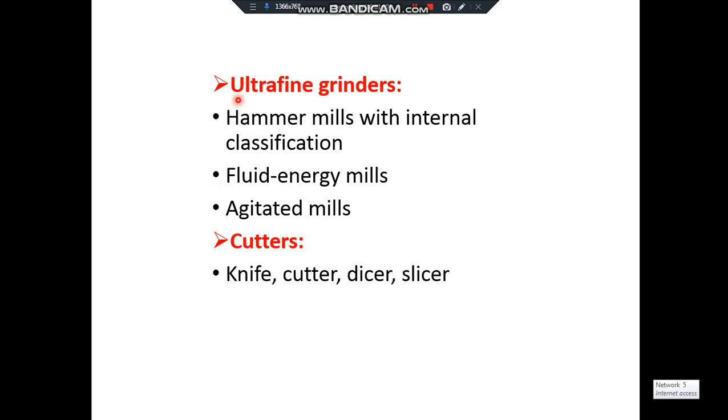The third category of size reduction equipment is the ultra fine grinders. In that again we have to discuss the hammer mills with internal classification, fluid energy mills in detail, and the agitated mills. And the final category is the cutters, which are knife cutters, dicers and slicers.